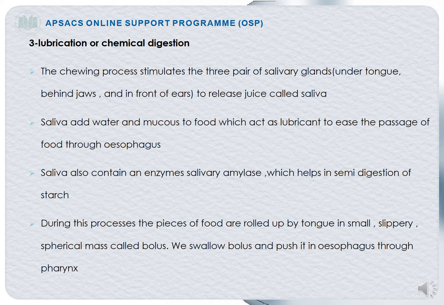During this process, the pieces of food are rolled up by the tongue into a small, slippery, spherical mass called bolus. Now, at the end, bolus is formed. What is bolus? When the small pieces of the food are rolled up by the tongue, they acquire the shape of a spherical mass, and that spherical mass is called a bolus. Now this bolus is ready to enter our esophagus. When we swallow, the bolus is pushed into the esophagus through the pharynx. First the pharynx will come, and with the help of the pharynx the food will be passed down to the esophagus.